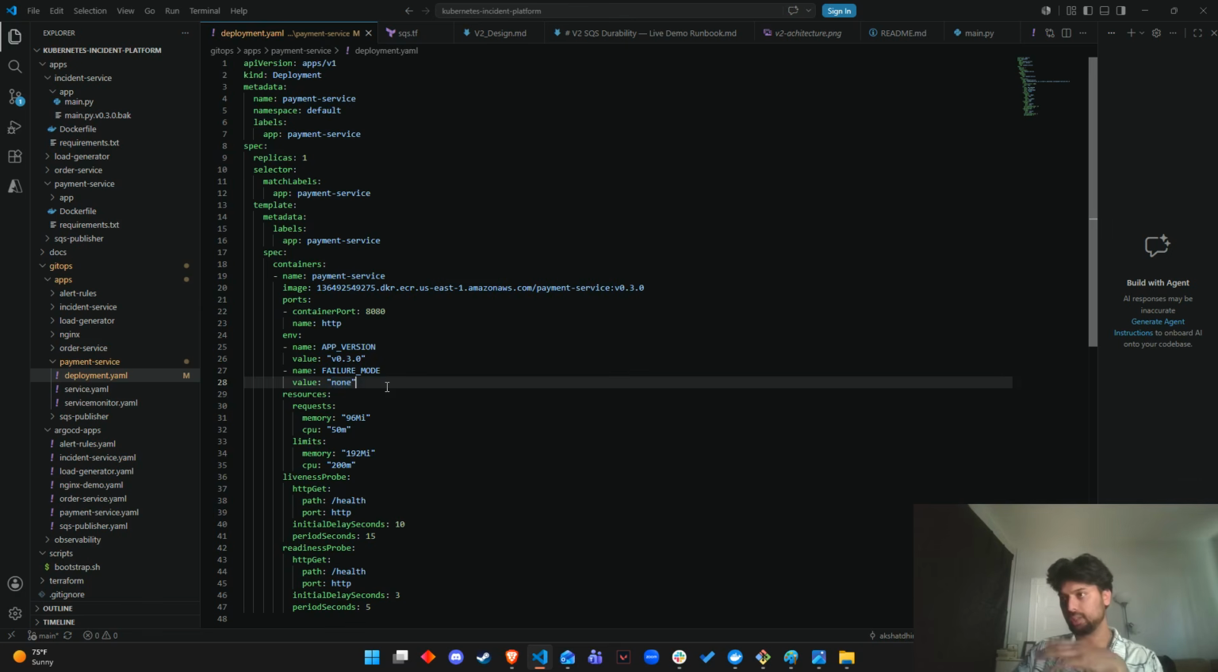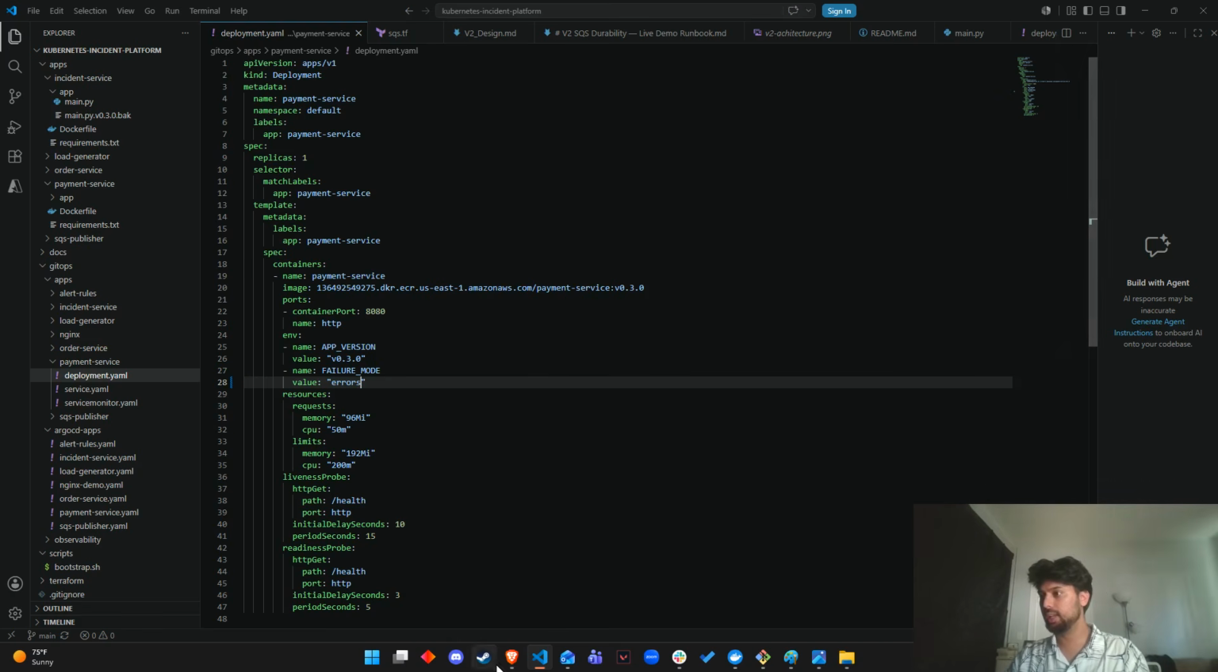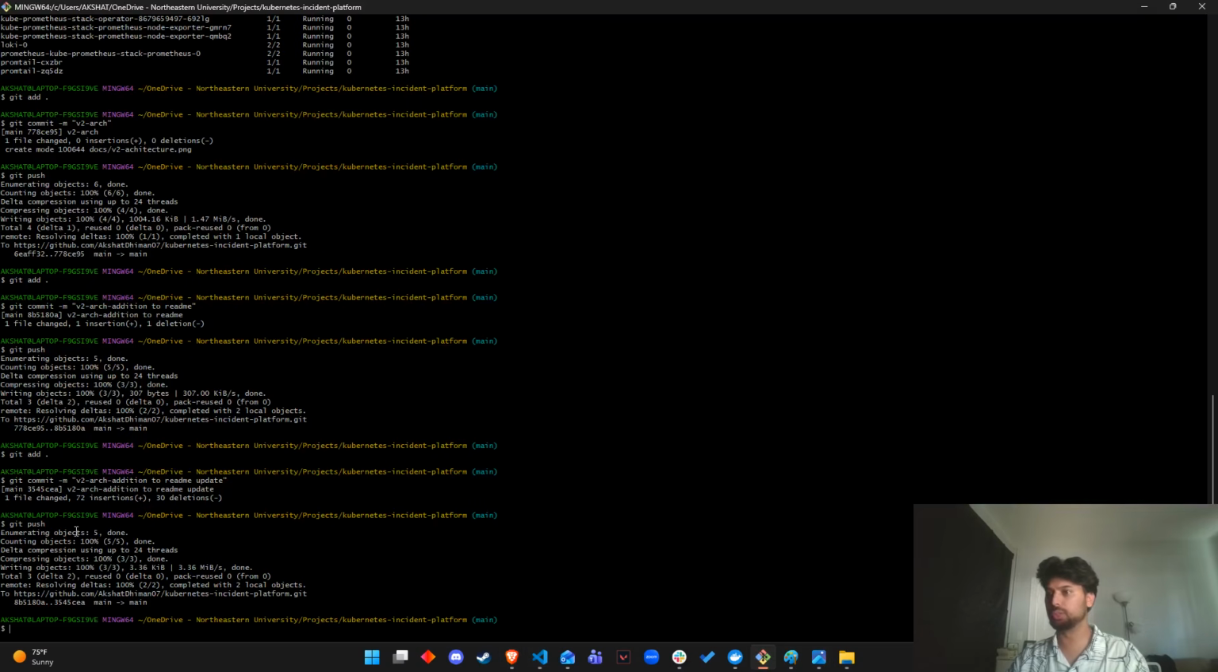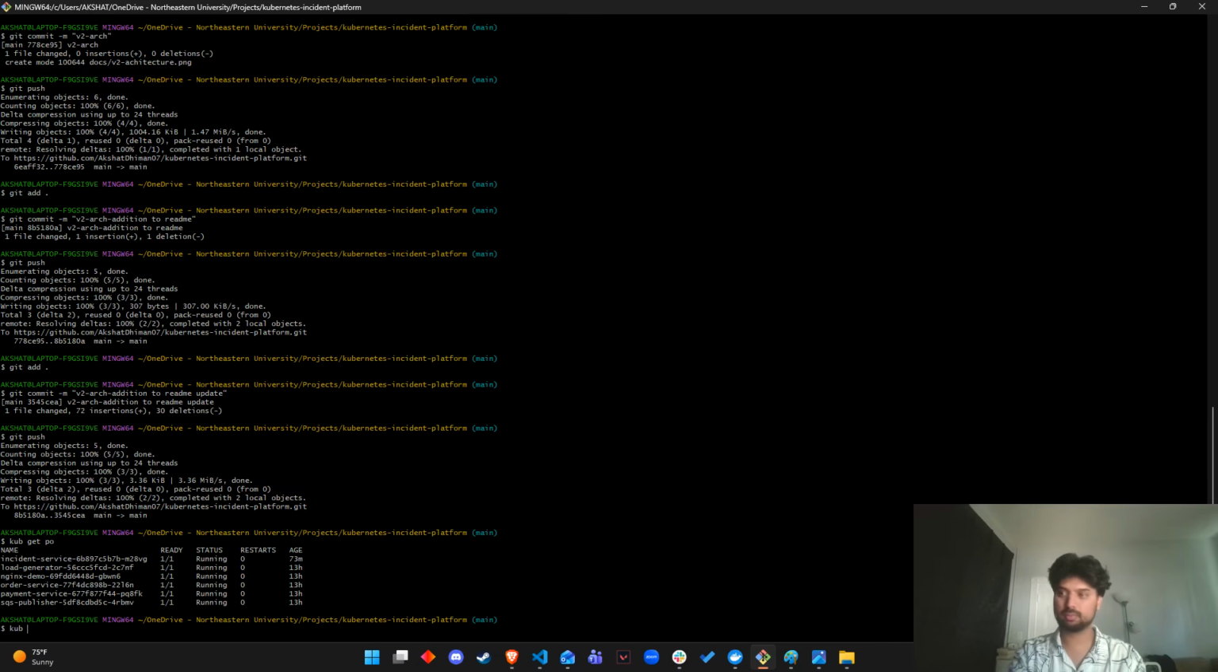Its value used to be none, but now we are going to flip it to errors, which makes the service return 500s on 30% of the requests pushed by users. So I'm going to flip this to errors, and now I'm going to push it to GitHub. Before that, just have a look to verify that all the pods and everything is working fine.